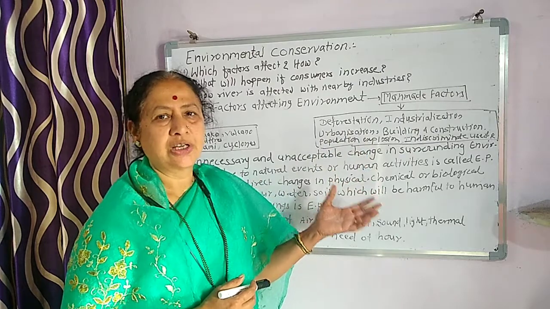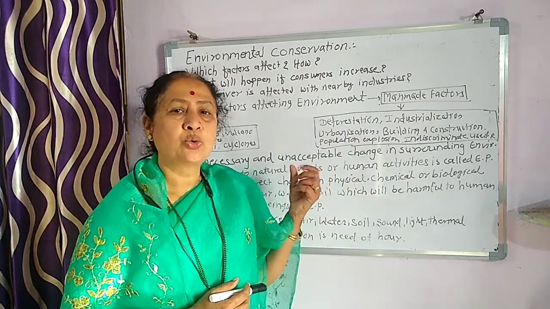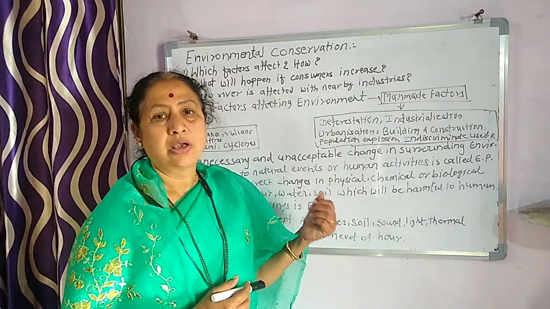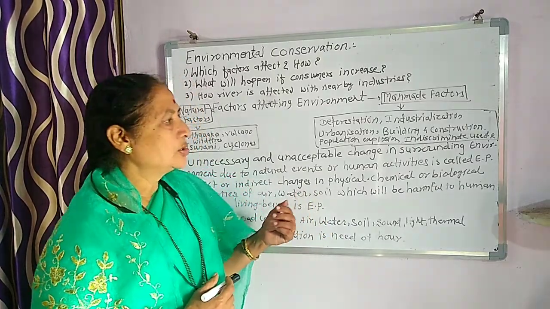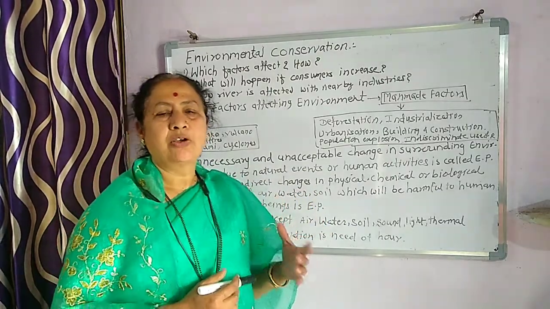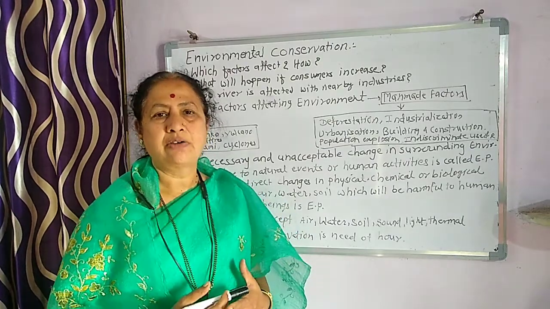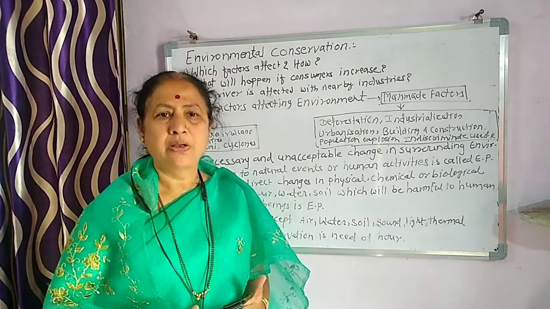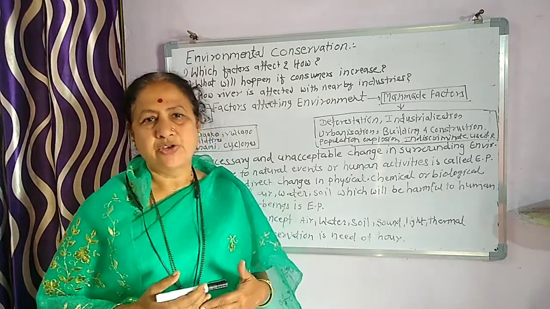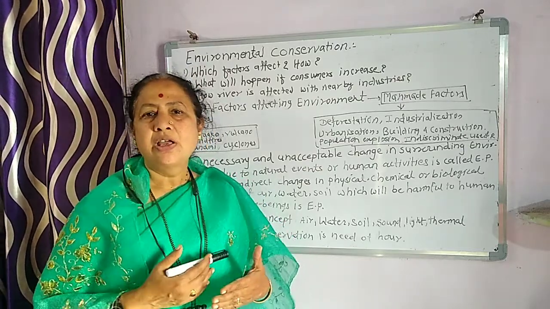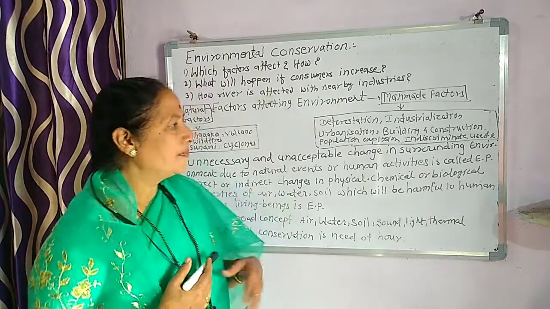We have already discussed that population explosion is the root cause of every problem. So we must be aware of this fact and we must educate the people so that there will be a limited population and we can live happily.